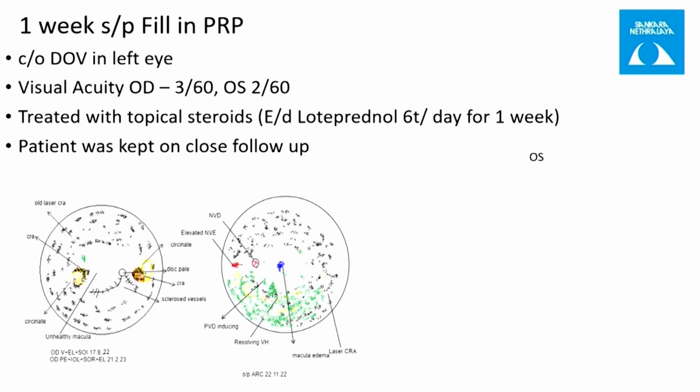On fundus examination in the left eye, again there was a resolving vitreous hemorrhage. There was no evidence of any retinal break or traction, but there was macular thickening. He was treated with topical steroids, loteprednol eye drops, 6 times per day for 1 week. He was reassured and told to be on close follow-up.